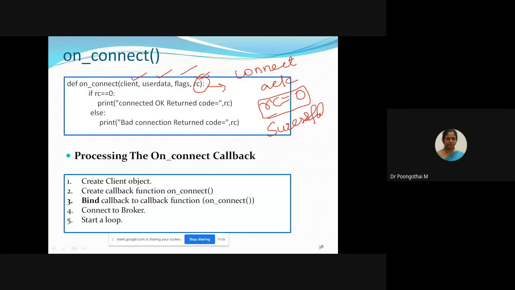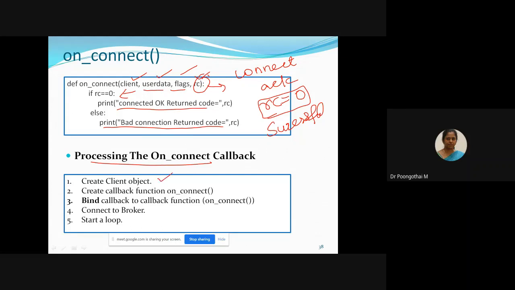This callback function checks the rc content. Normally the userdata and flags are not used. It will only refer to client name and rc. If rc is equal to 0, it will print the connection is successful. Otherwise, it is a bad connection. In this way, we can develop on_connect callbacks.